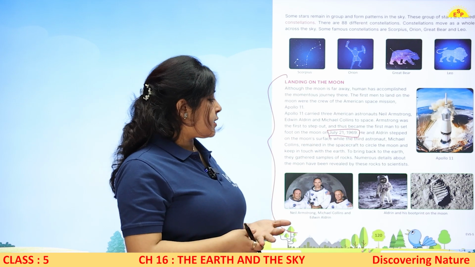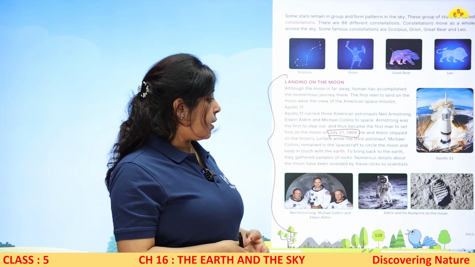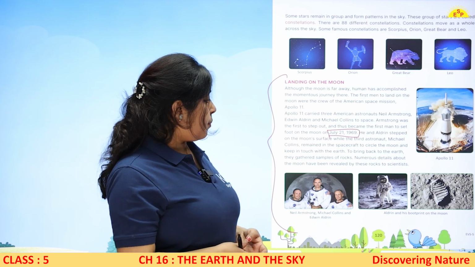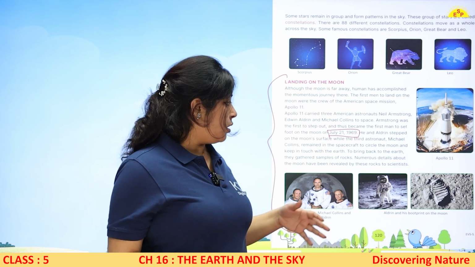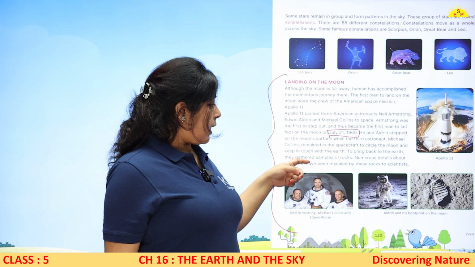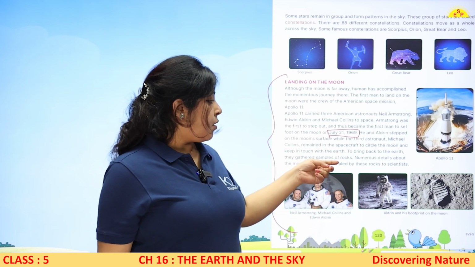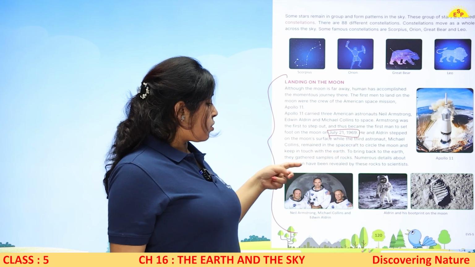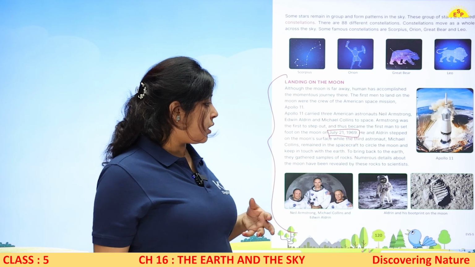So he and Aldrin step on the moon's surface while the third astronaut Michael remain in the spacecraft to circle the moon and keep in touch with the earth. वो अर्थ के साथ कांटेक्ट में था. To bring back to the earth they gathered sample of rocks. वहां से वो रॉक के सैंपल लेकर आए. By these, numerous details about the moon have been revealed. फिर उस सैंपल से काफी सारी डिटेल्स हमें पता चली.